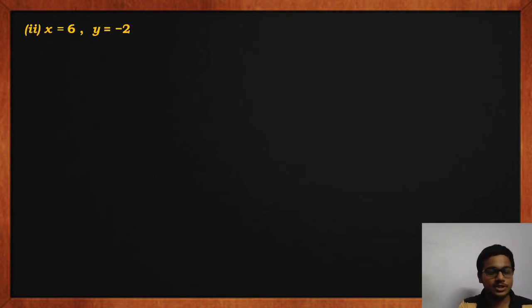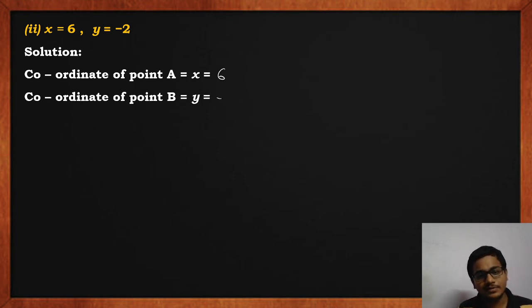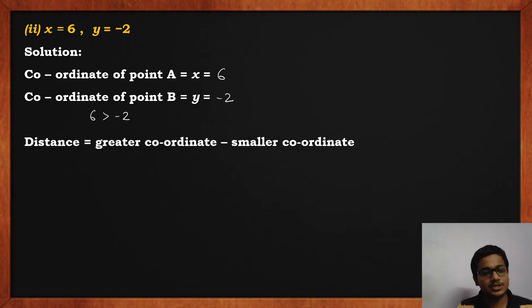Now I will be displaying the solutions. Solution. Coordinate of point A is small x. In this case, the value of small x is 6. Coordinate of point B is y, that is minus 2. Comparison, 6 is greater than minus 2. Distance is greater coordinate minus smaller coordinate.